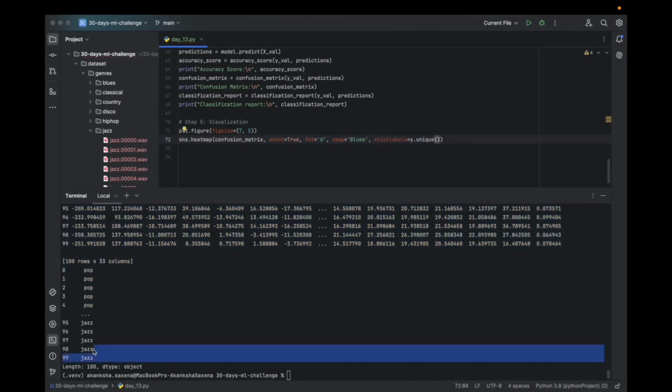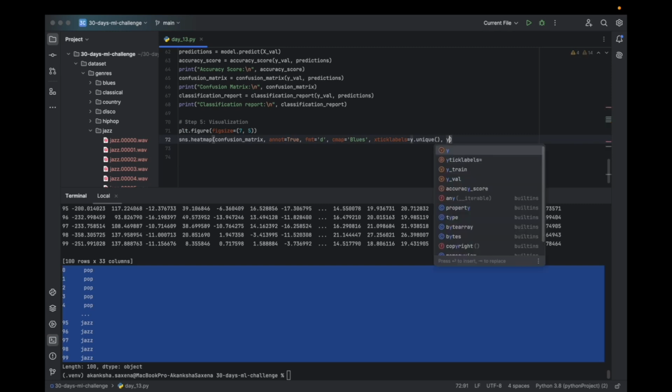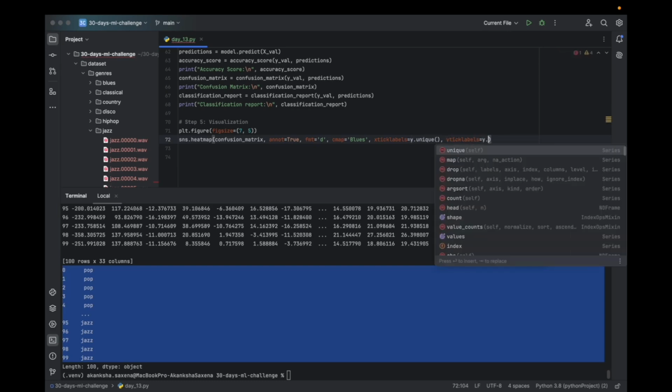If you remember, we were getting a series from our labels, so we are getting the unique labels, and the y ticks is also going to be unique.